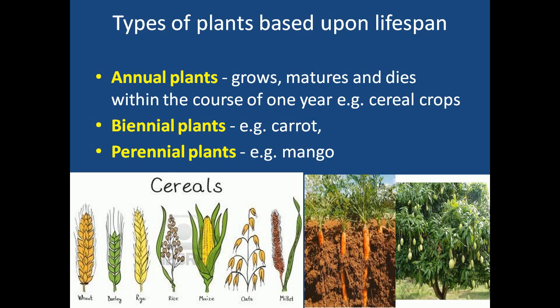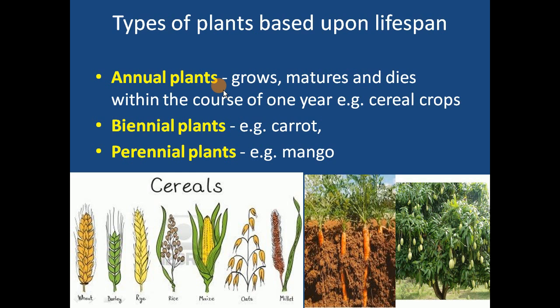Whenever we talk about reproductive growth, it consists of flowering. In a flower we know there is an ovary. The ovary is ultimately going to get converted into fruit. So the reproductive phase consists of flowering and fruit formation. This entire process, vegetative growth as well as reproductive growth, is completed within 1 year of span. Such plants are called annual plants.